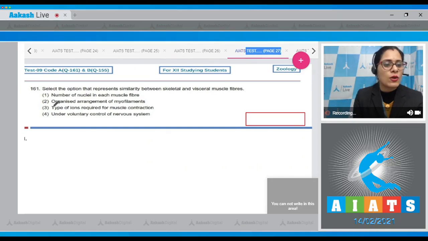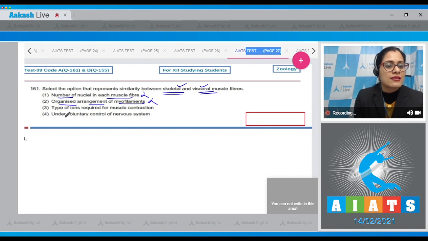Question number 161. Select the option that represents similarity between skeletal and visceral muscle fibers. The very first option says number of nuclei in each muscle fiber. Based on this, we can differentiate between skeletal and visceral muscle fibers, so this cannot be a correct answer. Next is organized arrangement of myofilaments. Based on this also we can differentiate between skeletal and visceral muscle fibers, so this cannot be a correct answer.